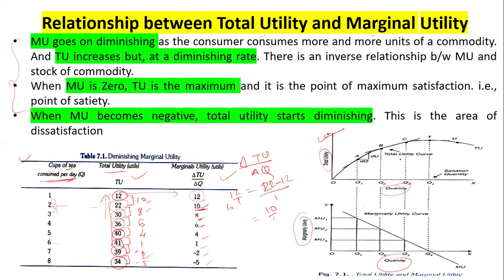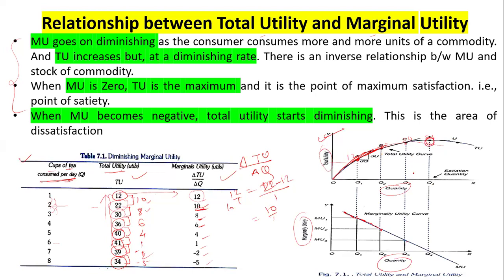This is the total utility. Why is this total utility? Because here you can see that the total utility is increasing. So this is the 12 point, then the 22 point, then 30, then 36, like this. So what is going on? The total utility is increasing over here. At that point, what is happening? The marginal utility is going down. You can see the total utility is increasing and the marginal utility is decreasing. Total utility increasing, marginal utility still decreasing.